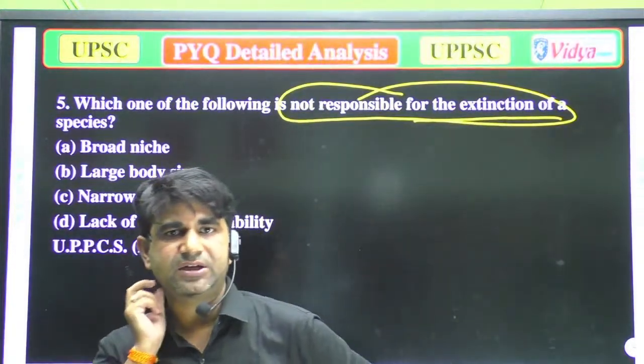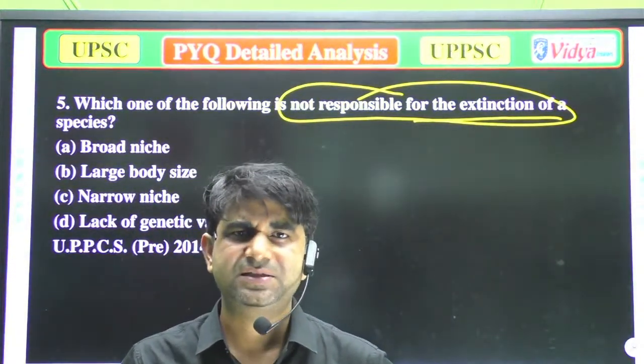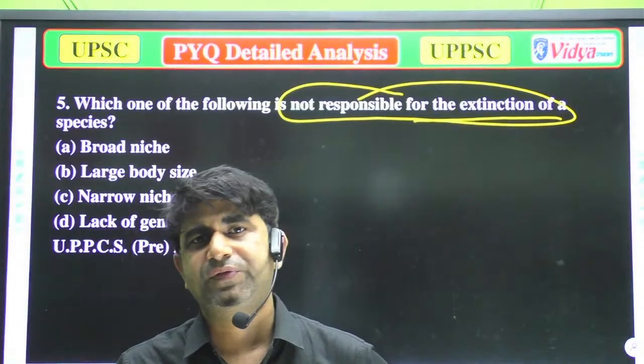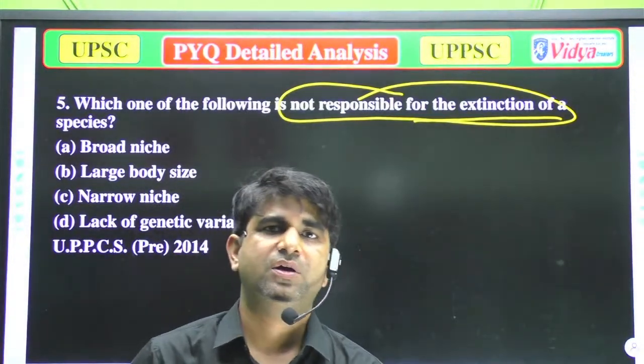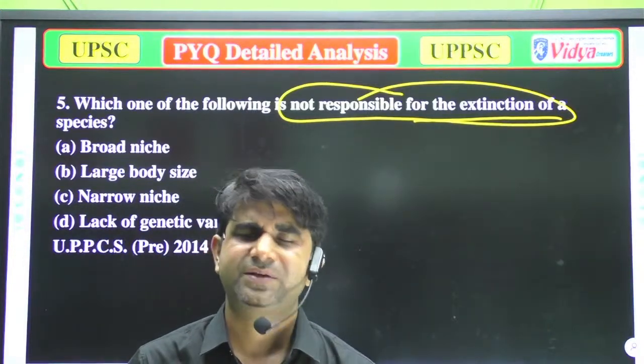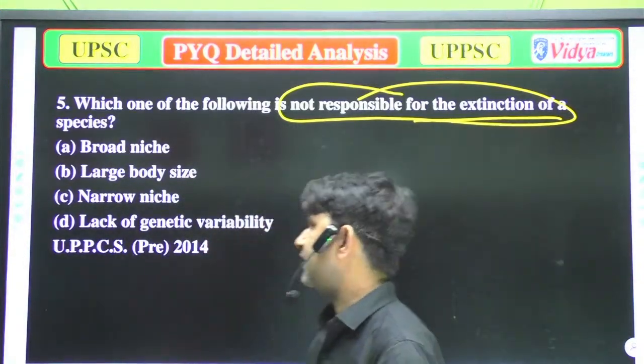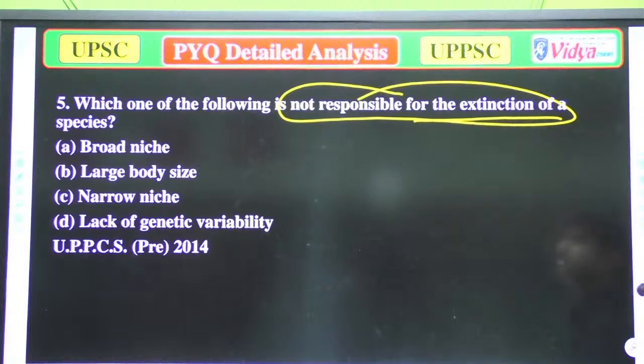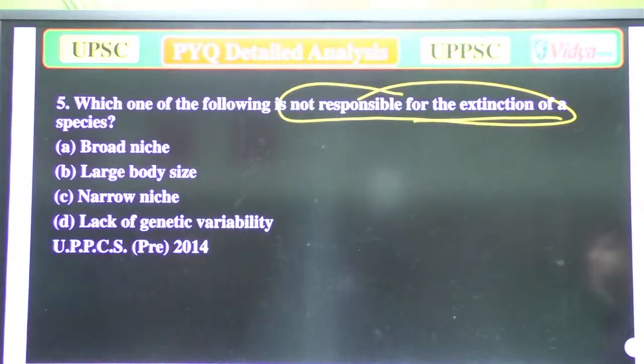Everyone, please try to attempt these questions. These are simple. There are 19 people here, but why are you not giving answers? Come and try to comment these answers. These are simple questions. Which of the following is not responsible for the extinction of a species? A, broad niche, B, large body size, C, narrow niche, and D, lack of genetic variability.